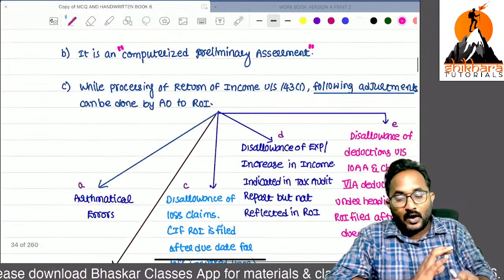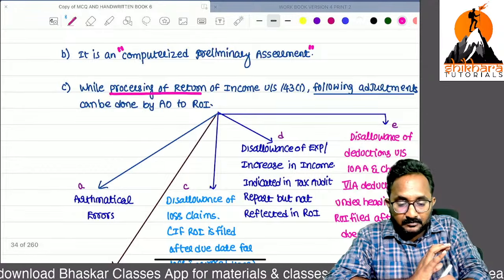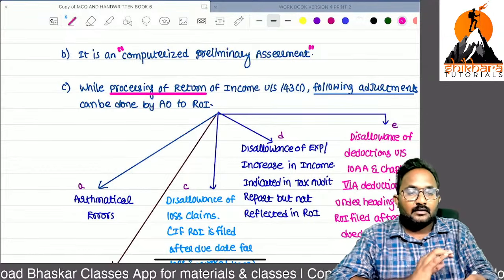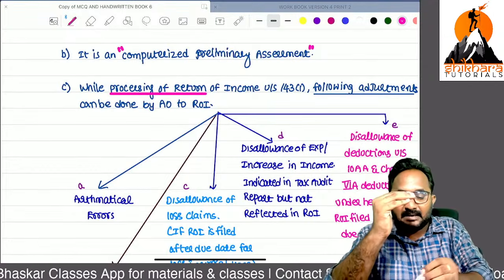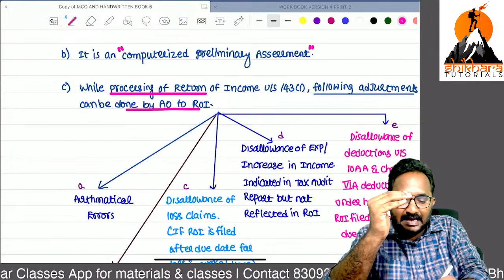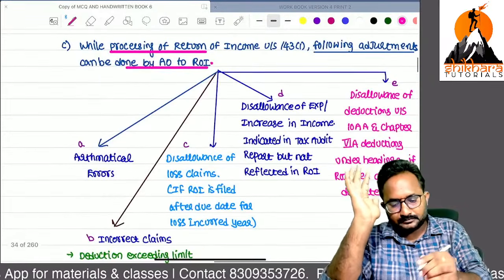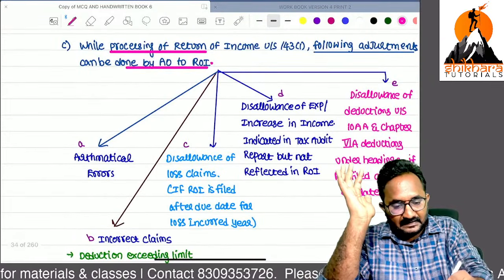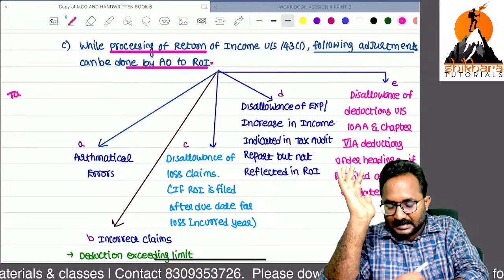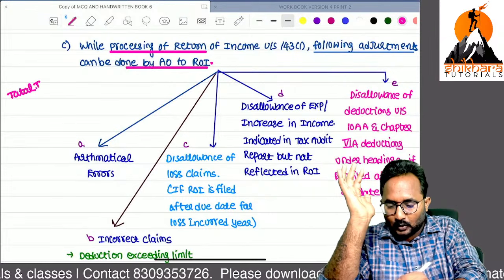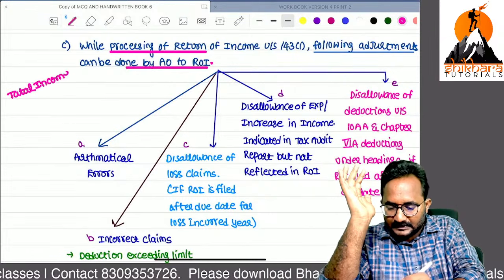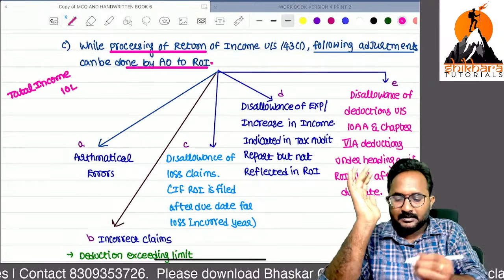Now, while processing a return, these are the following adjustments that can be done by the AO to the return of income. Example, I will tell you. I'm an assessee. I filed a return. I'm declaring the total income as 10 lakh.